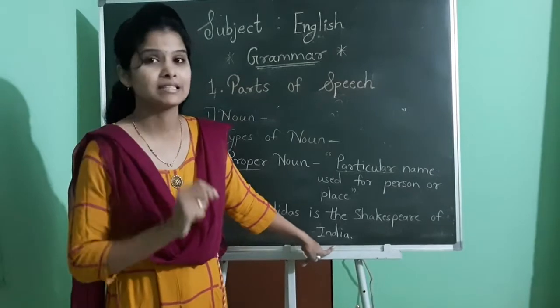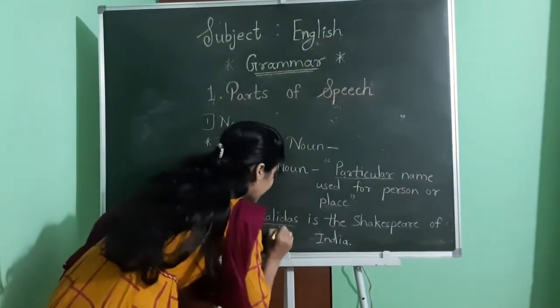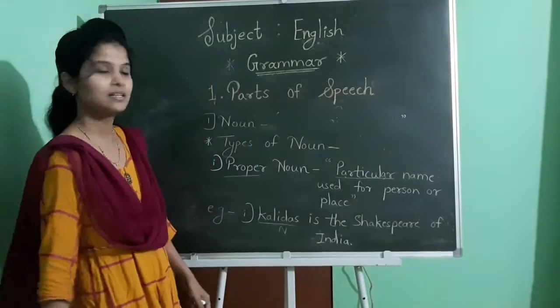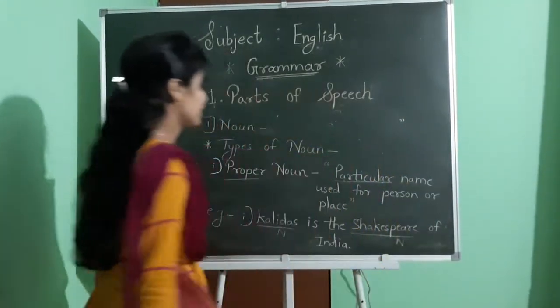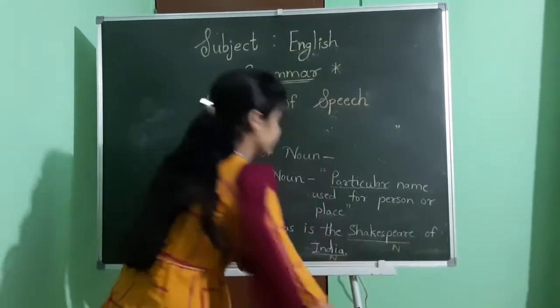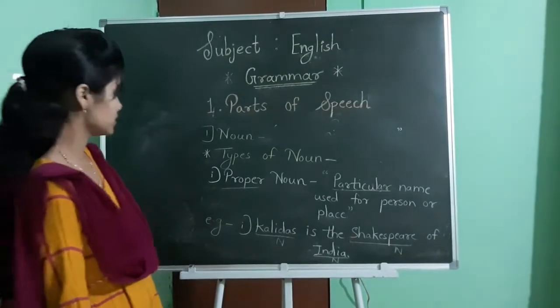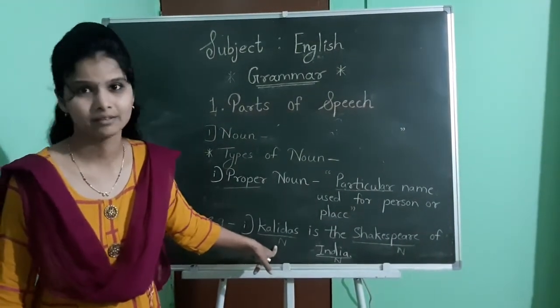First, we will see how many nouns are there. See, first one, Kalidas. Second, Shakespeare. And last one is India. Okay. Now, see why Kalidas is a proper noun. Kalidas is the name of an Indian poet. Yes?